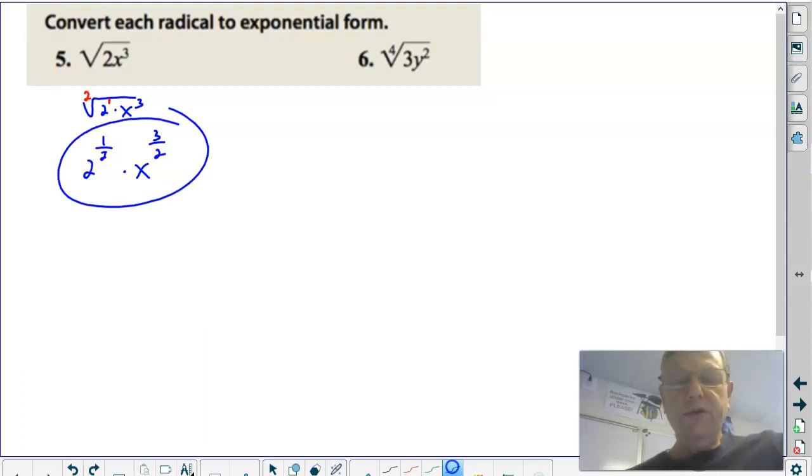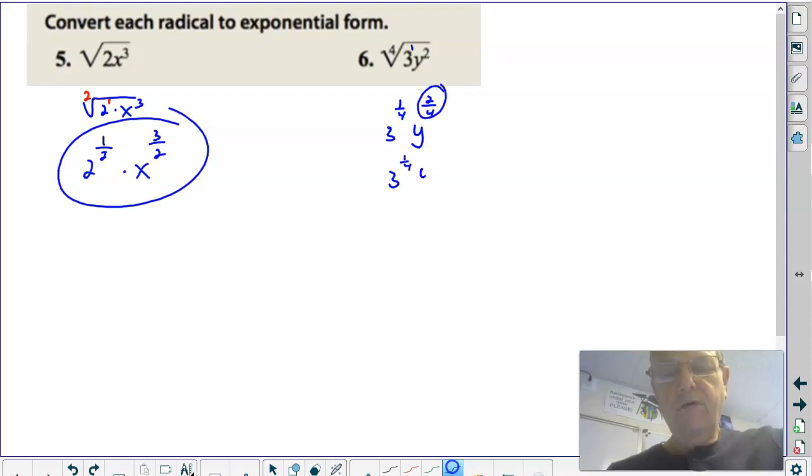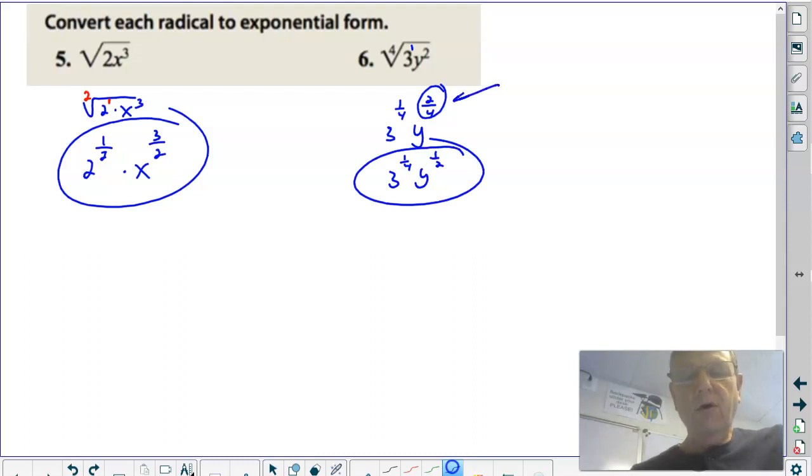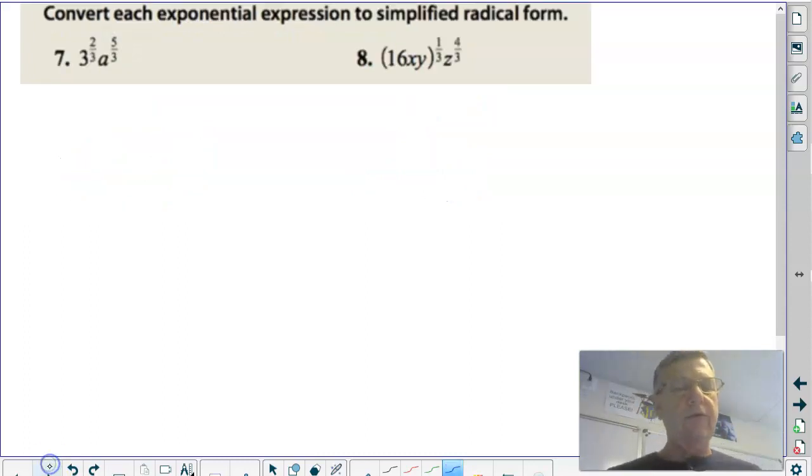So on this one, do you understand the 3 has a 1 exponent, so 3 to the 1/4 times y to the 2/4, and that we have to reduce, right? So 3 to the 1/4, y to the 1/2 should be your final answer. Always look to reduce all fractions. Okay, so it's important that you understand how to convert. This is going to help in your understanding down the road.